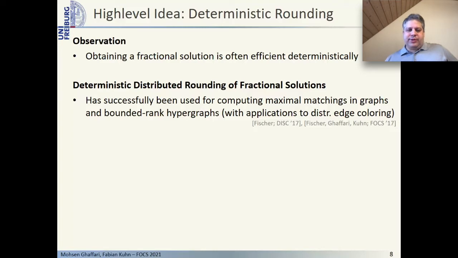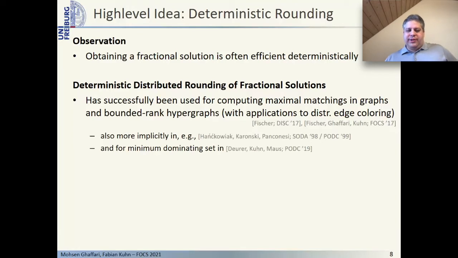The algorithms of the two papers mentioned here provide the fastest known deterministic distributed algorithm for the maximal matching problem in graphs, and the first polylogarithmic time deterministic distributed algorithm for the 2 delta minus 1 edge coloring problem. The idea of deterministically rounding a fractional solution has also been used implicitly by all the deterministic distributed maximal matching algorithms, and it has recently also been applied in the context of approximating the minimum dominating set problem.